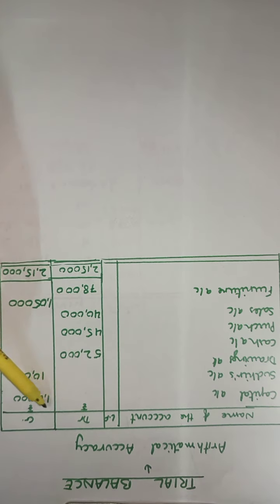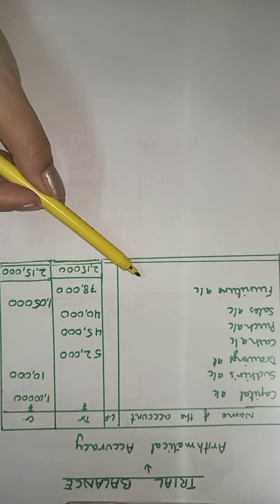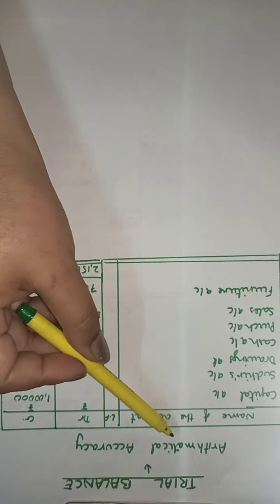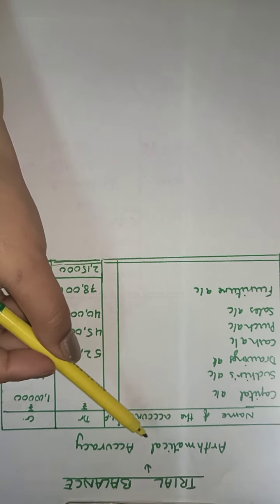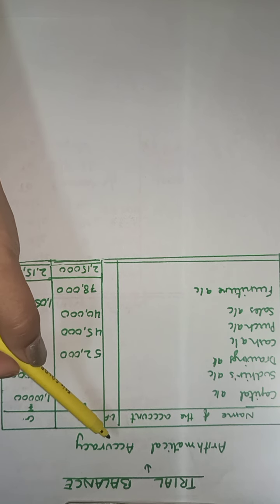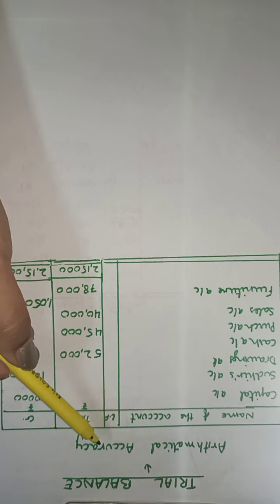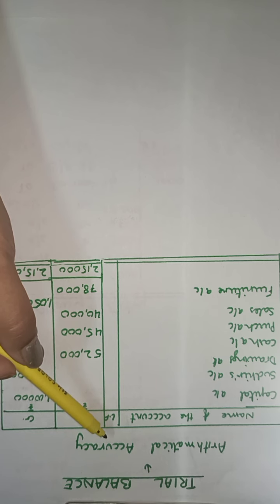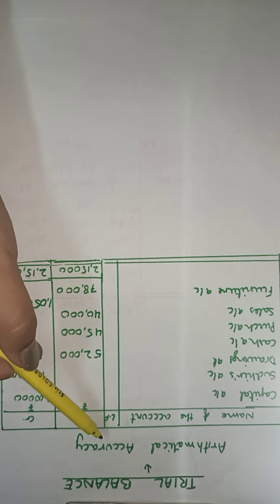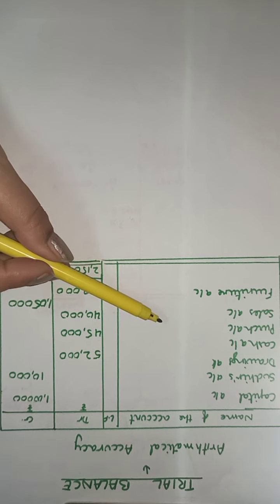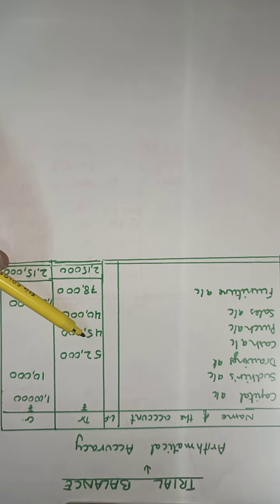See, this is the format of the trial balance. On the top we mention trial balance of so and so as on the closing date, as at 31st March, 30th April, 31st December, the closing date of the business, we write that here. These are the 4 columns of the trial balance.